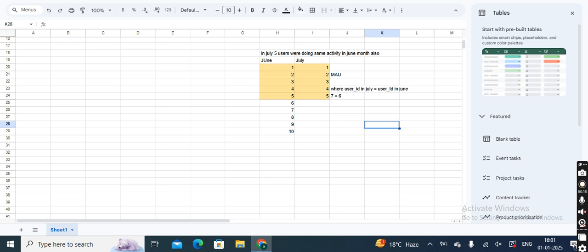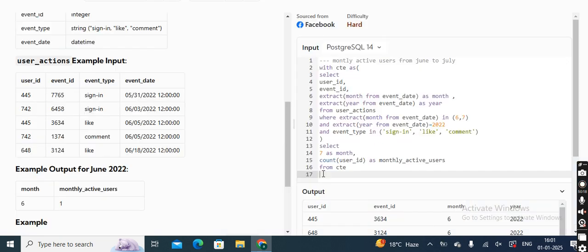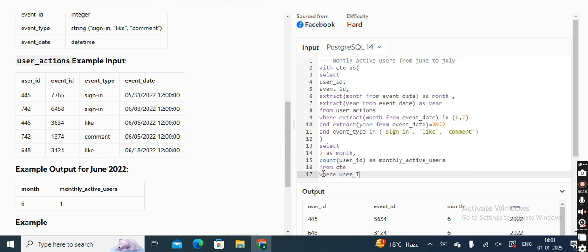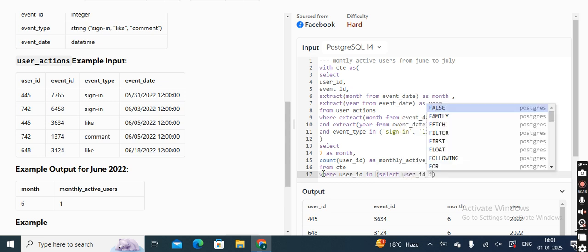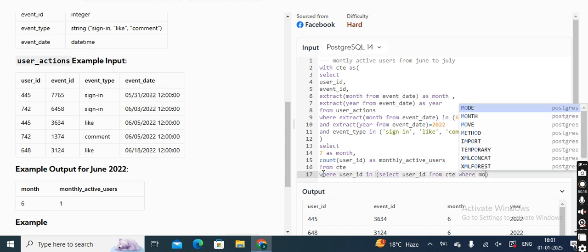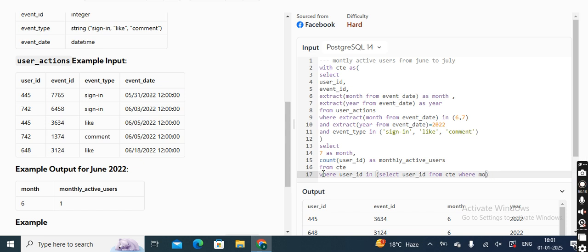So the same code I can quote over here also: where user ID in select user ID from CTE, where month equals 6.